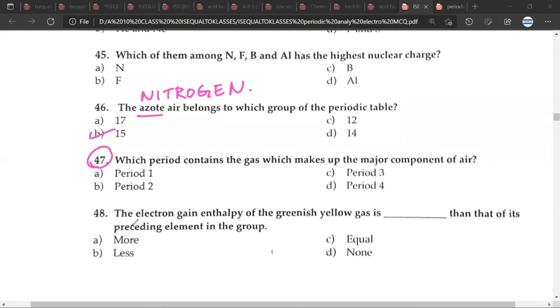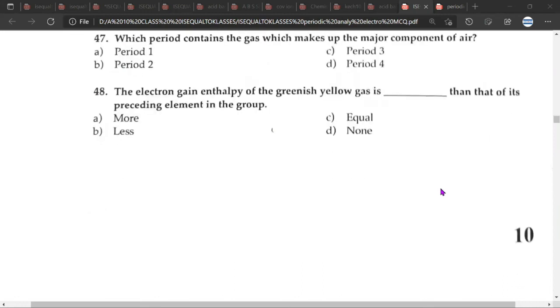47th question. The correct answer would be B. B for boy. Period 2. Okay. And which is the gas which makes up the major component of air? Nitrogen. Great. 48. Electron gain enthalpy of the greenish yellow gas is dash. So the correct answer would be A. Okay.